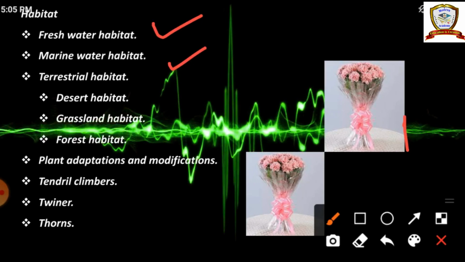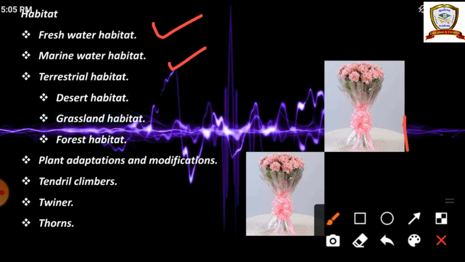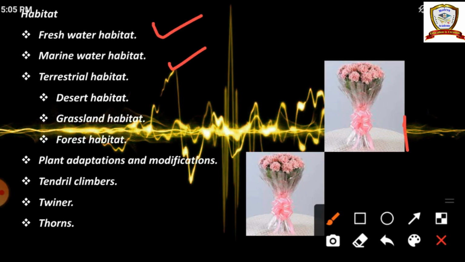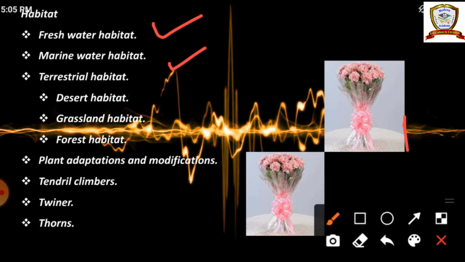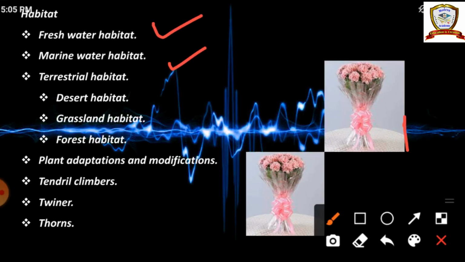Then plant adaptations and modifications. Based on their places, based on their adaptations, plants are modified. First one, tendril climbers. The tendril is the coil-like structure present in the plant that is modified to climb on any other plant.